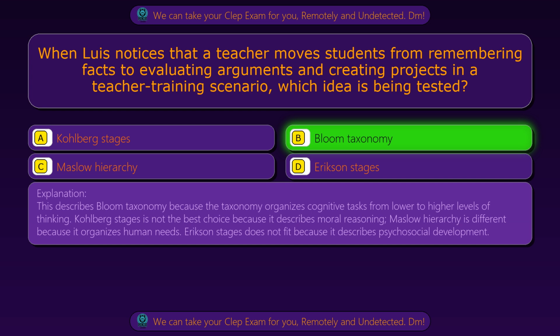This describes Bloom taxonomy because the taxonomy organizes cognitive tasks from lower to higher levels of thinking. Kohlberg stages is not the best choice because it describes moral reasoning. Maslow hierarchy is different because it organizes human needs.